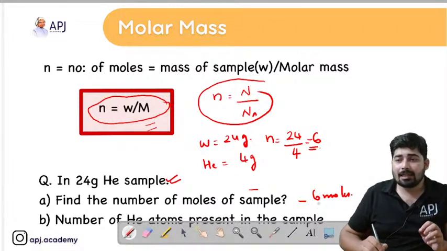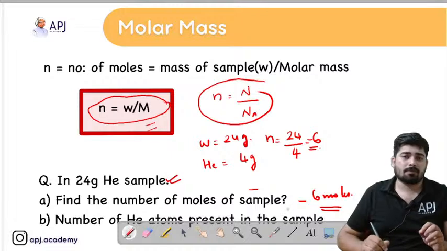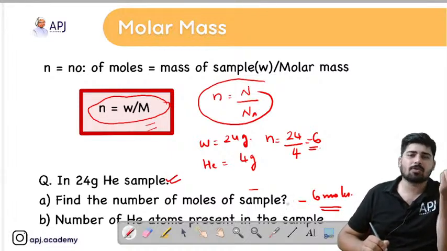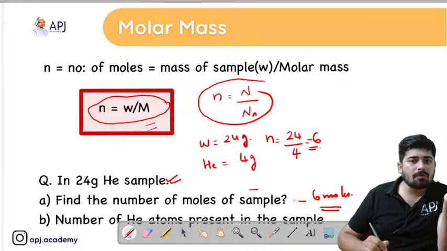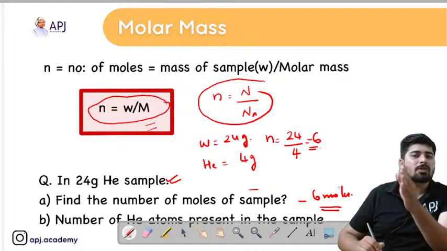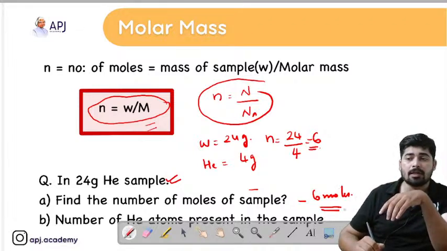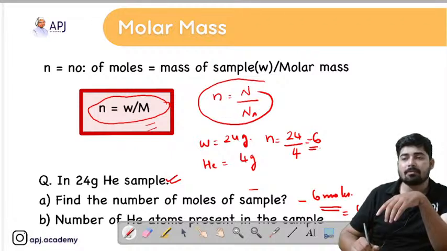We know that if it consists of 6 moles of helium, helium is in atoms only. So 1 mole is equal to 6.022 into 10 raised to 23 particles. So what about 6 moles? It is simply 6 into Avogadro number atoms.